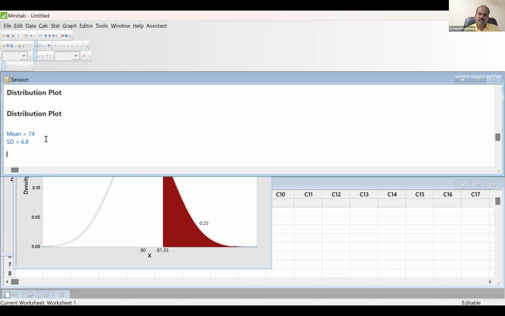I'm repeating my question, sir. The final exam score of an institute has a mean score of 74 and a standard deviation of 6.8. The exam scores follow a normal distribution. What is the distribution for the mean exam score of 50 students?